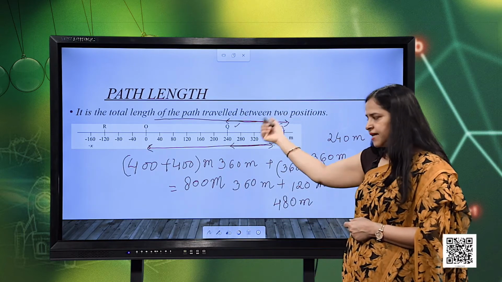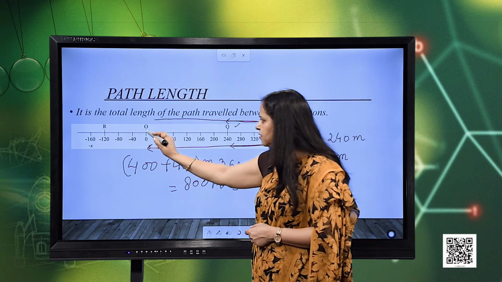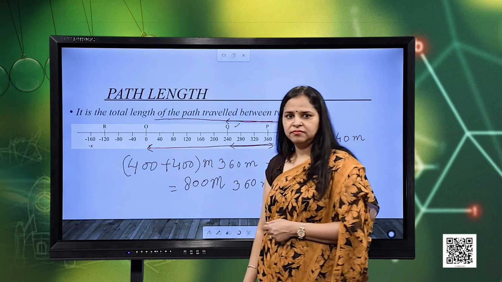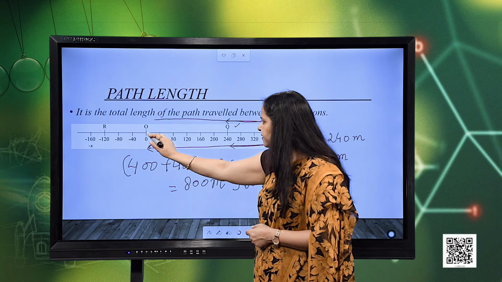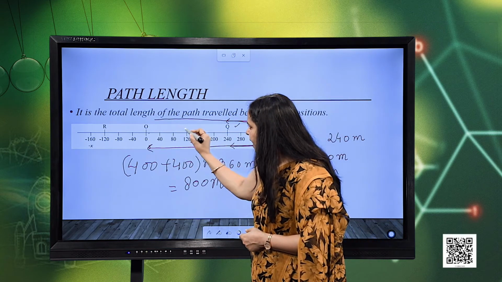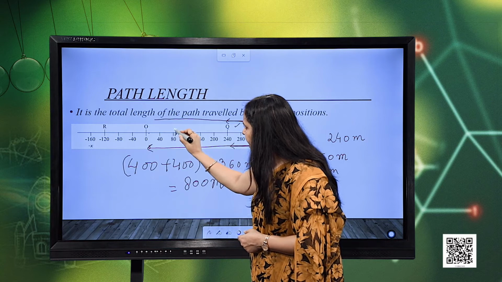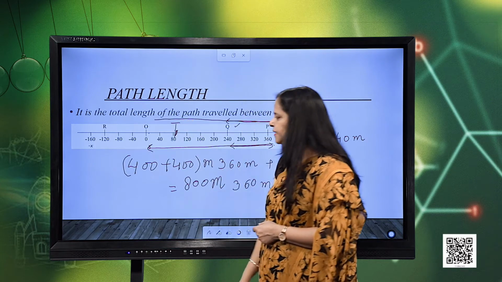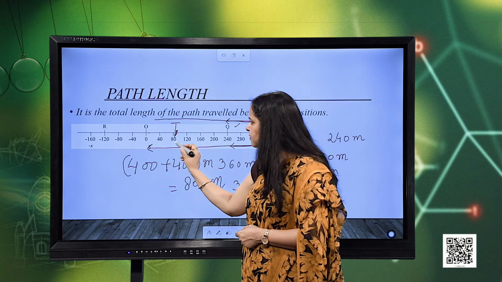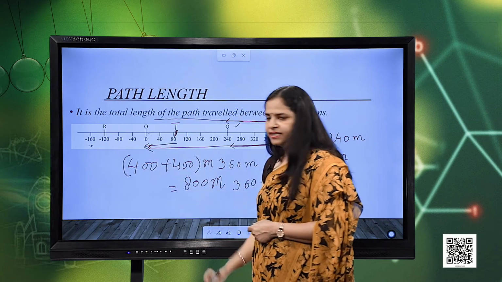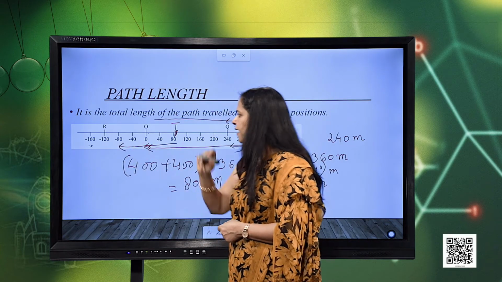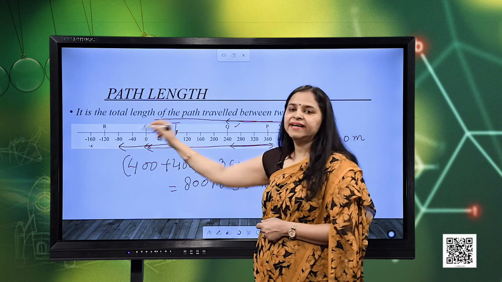Now, I take another example. Suppose the same object starts from point O, right, and then it travels rightwards in this direction and just reaches this point at a mark of 80 meters at point T. Then it takes a turn and moves till the origin, again continues further in the same direction and reaches a mark of minus 80.